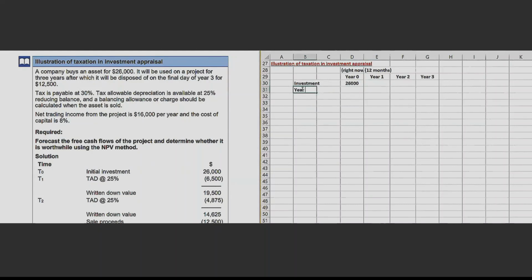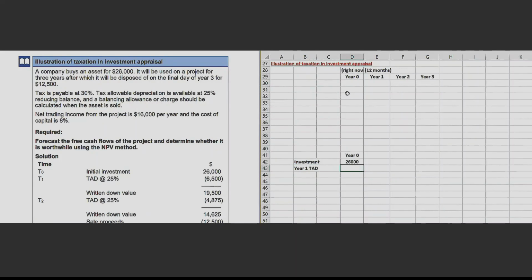Let me write it this way. We will use this format for making the main NPV calculation. Okay, here let's do it in this form.